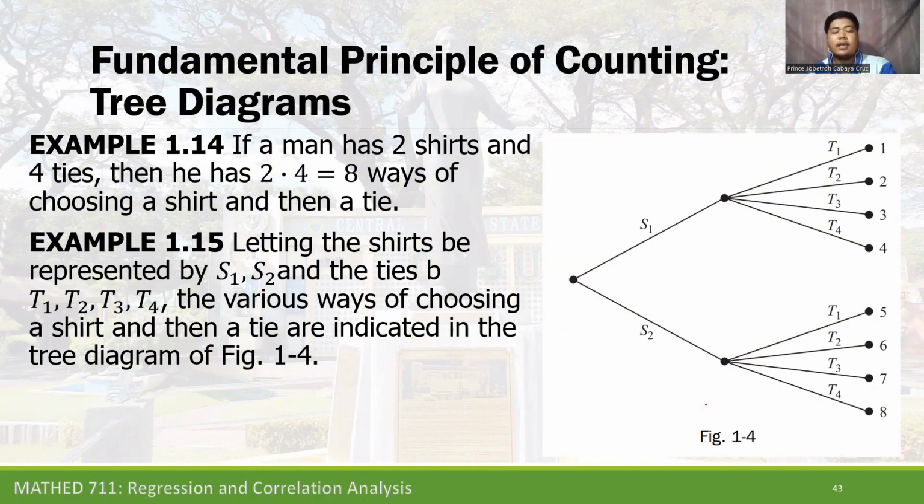So the shirt number 1 can be paired with tie number 1, tie number 2, tie number 3, tie number 4, and shirt number 2 can be paired with tie number 1, tie number 2, tie number 3, tie number 4. So there are 8 possible ways of choosing a shirt and then a tie.